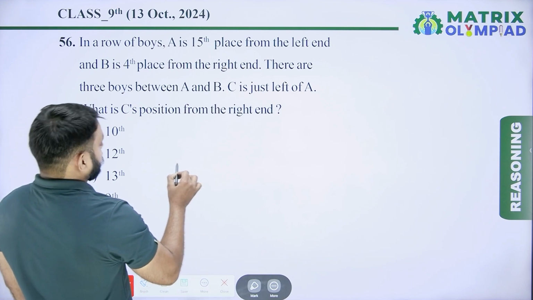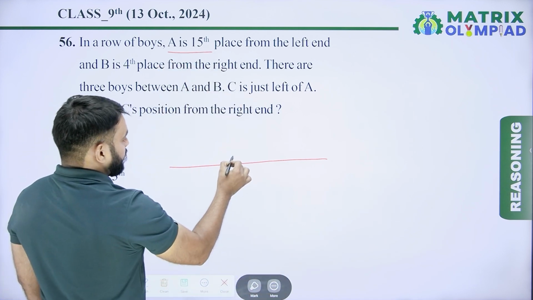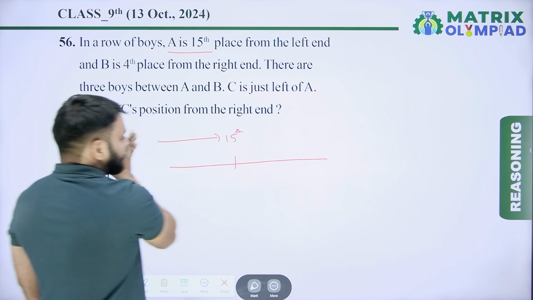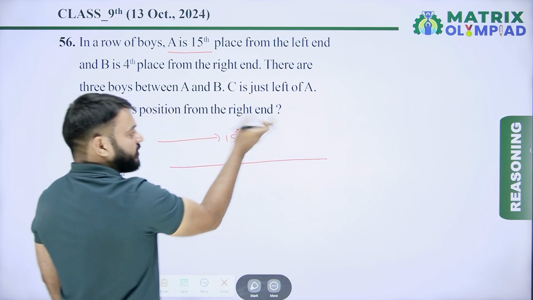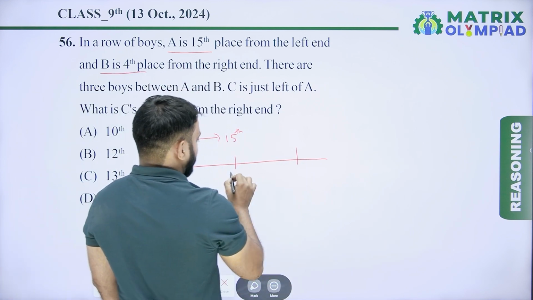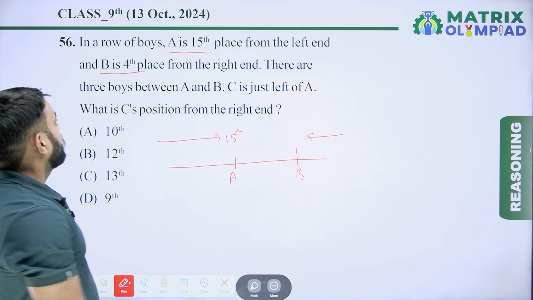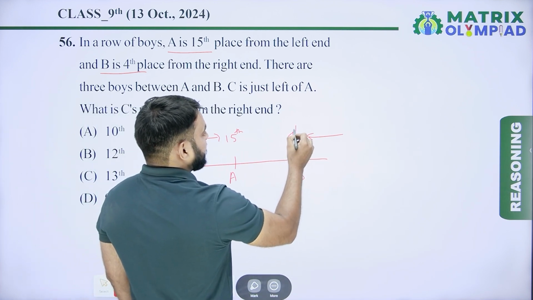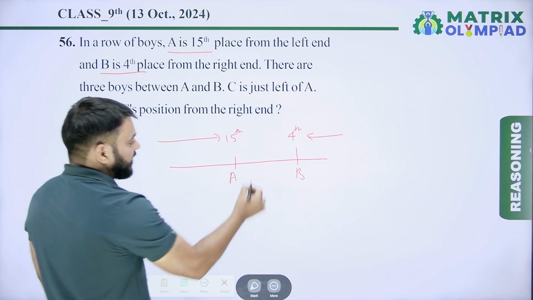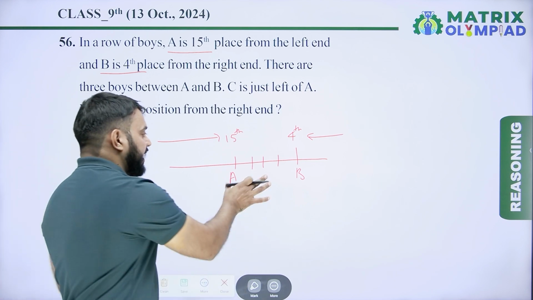In a row of boys, A is 15th place from the left. So the position of A is 15th from the left. This is the left side of the row and this is the right side of the row. And B is 4th place from the right. So here is A, now here is B. So the position of B from the right is 4th. Now there are 3 students between A and B. There are 3 students, 1, 2 and 3.